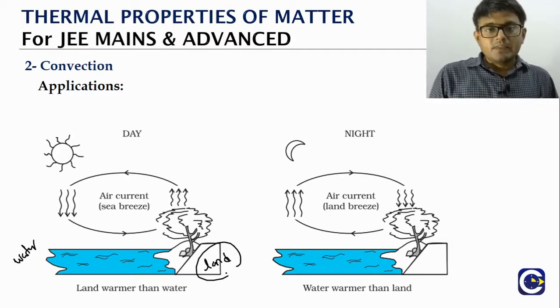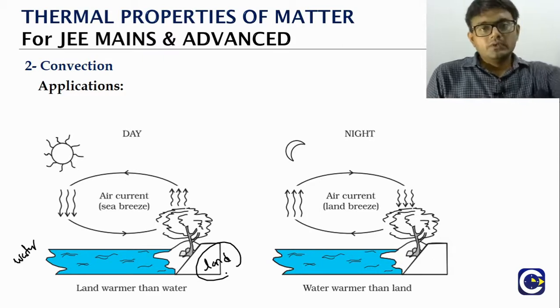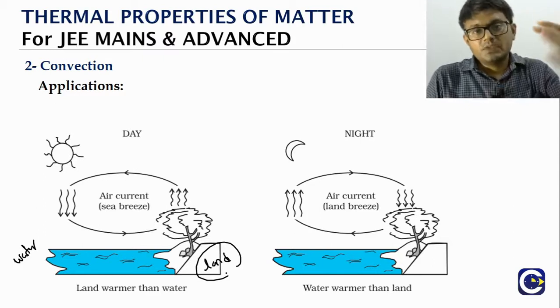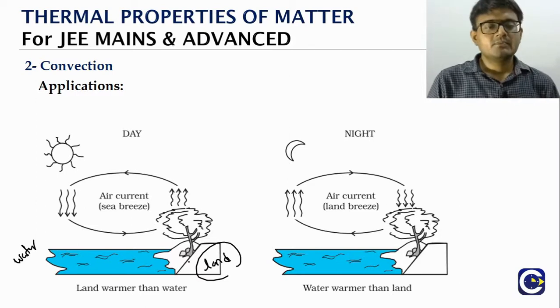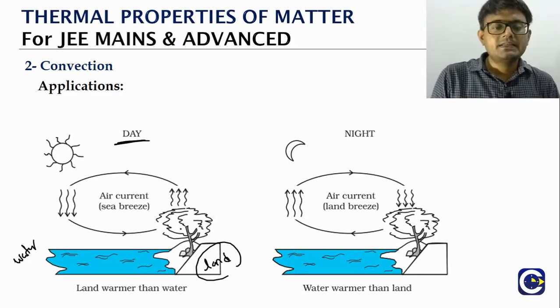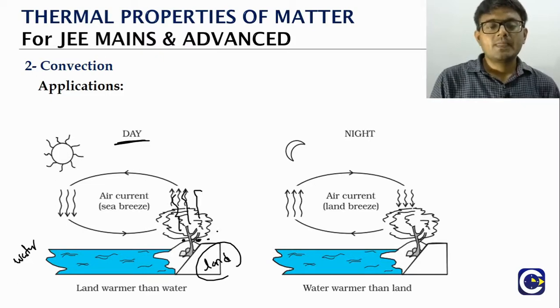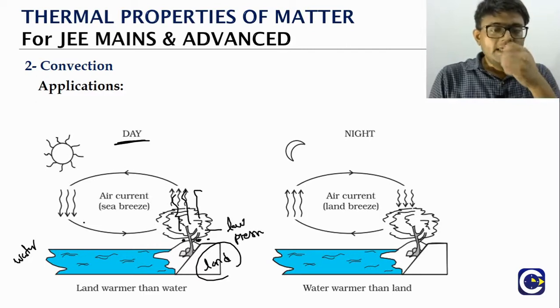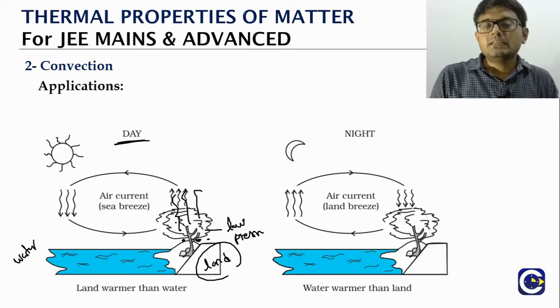Land will get heated fast, and it will also cool fast. So during the daytime, the land is heated fast. As a result, the air near the land is heated, its density will decrease, so it will go up. So here is a low pressure situation. So the air will come over the sea, the breeze, that's why we call it sea breeze.